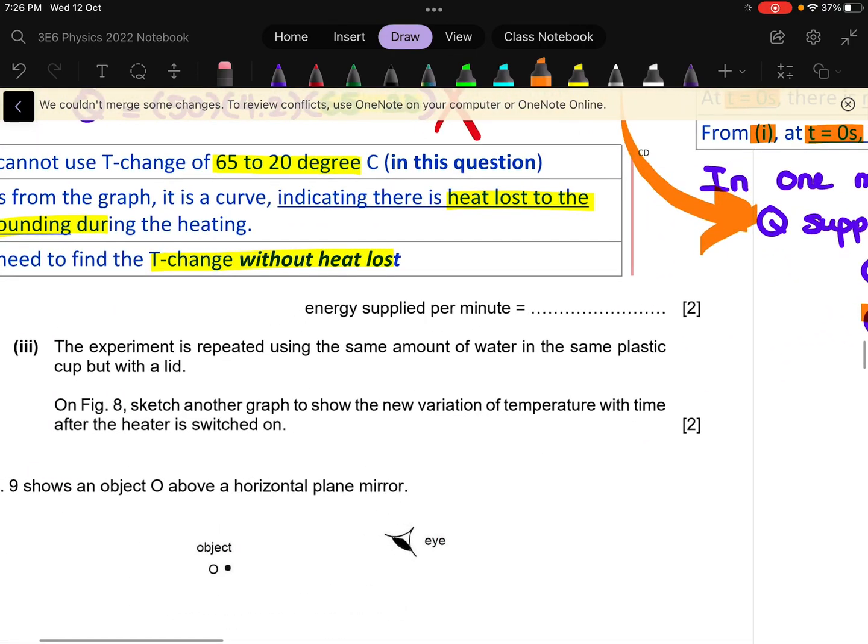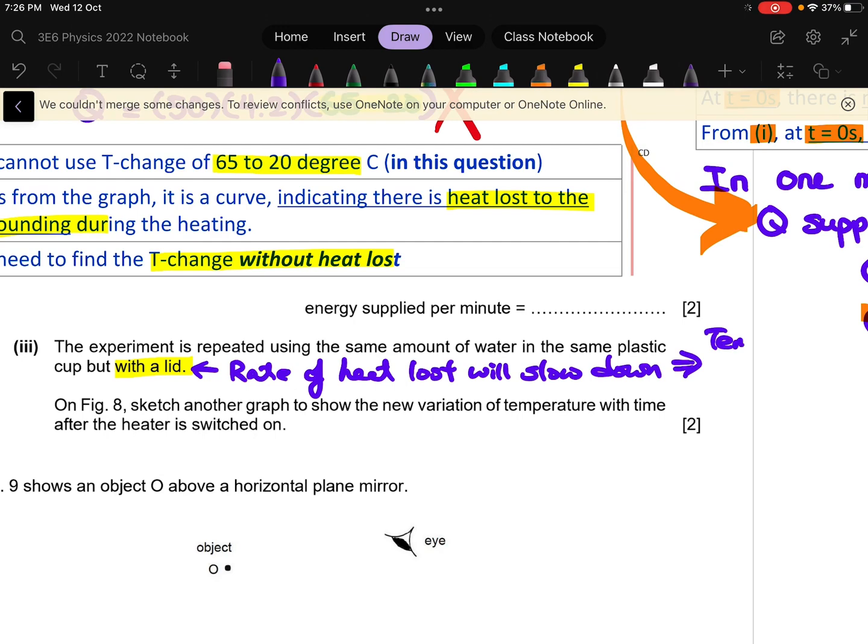For the last part, you were asked to sketch out when there's a lid. So when there's a lid to the container, what happens is that the rate of heat loss will slow down. And when the rate of heat loss slows down, this means that your temperature rise will increase, right?